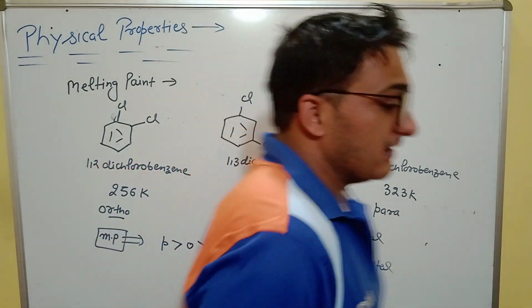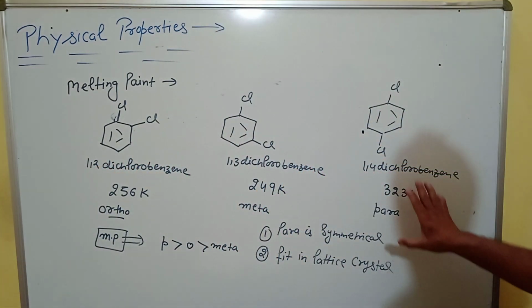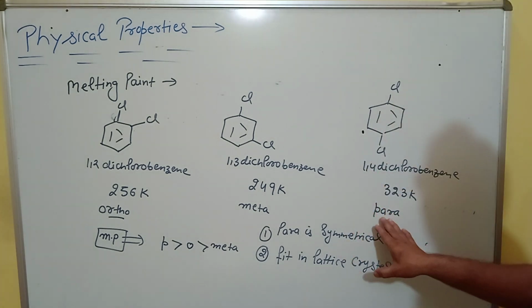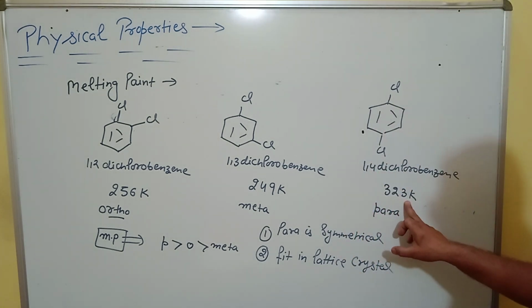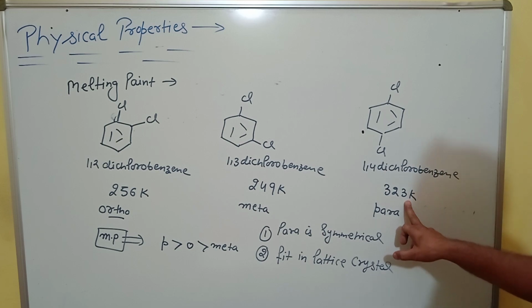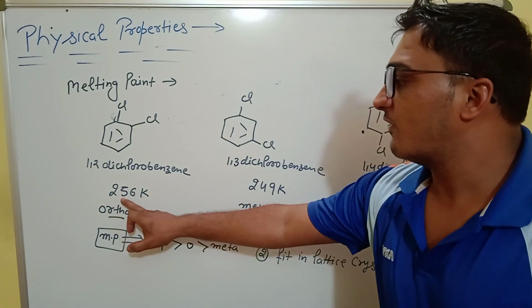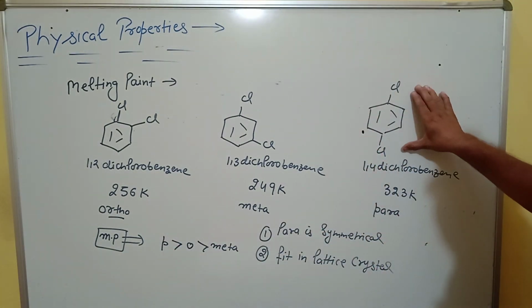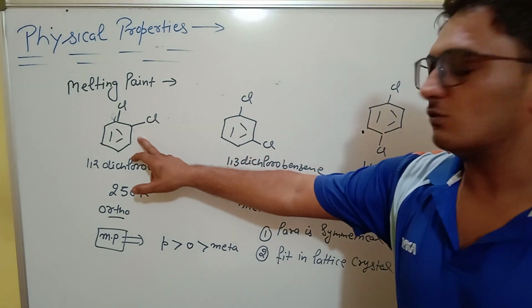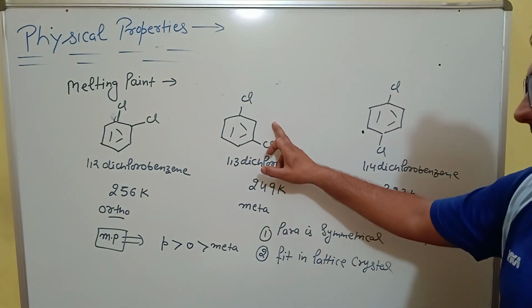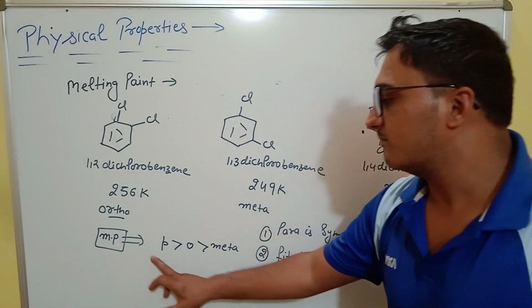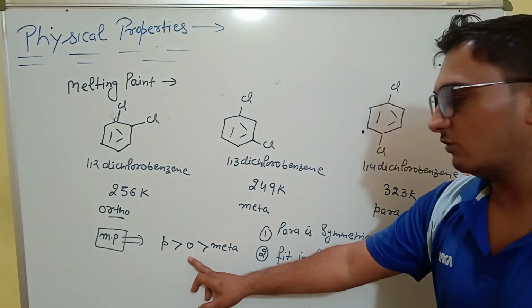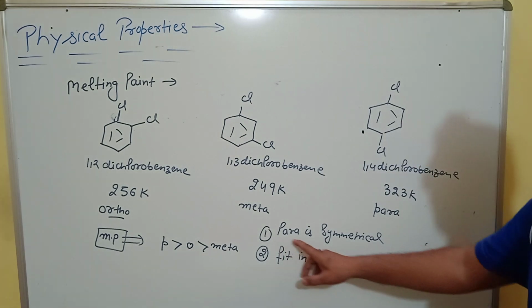The para position shows a higher melting point of 323 Kelvin compared to ortho at 256 Kelvin, because para is a symmetrical dihaloarene. So the melting point of para is higher than ortho and meta.